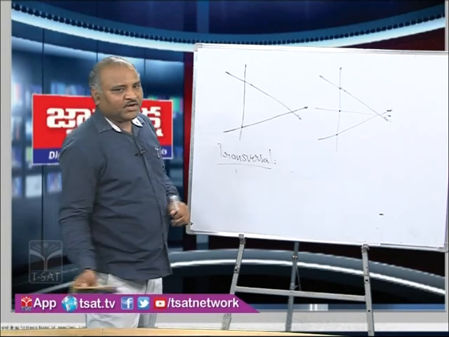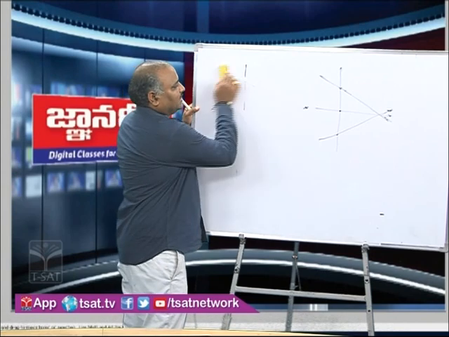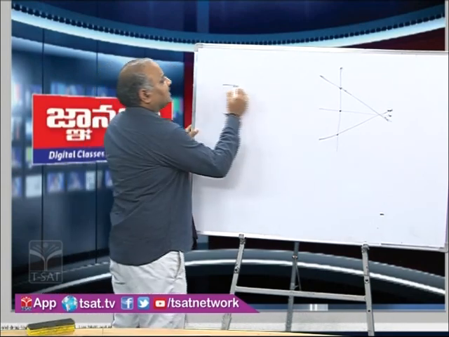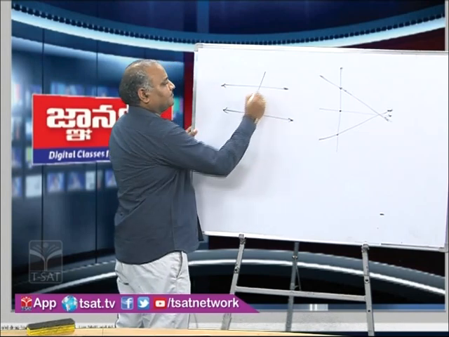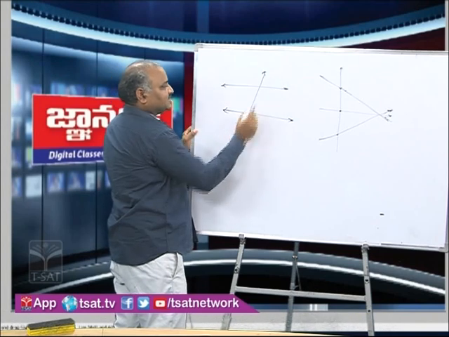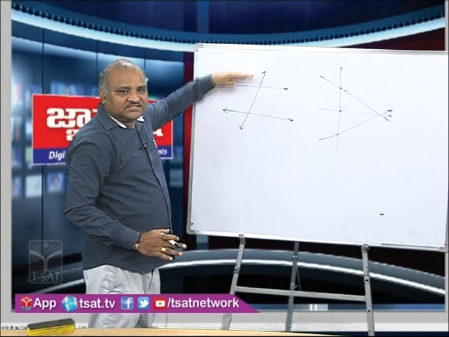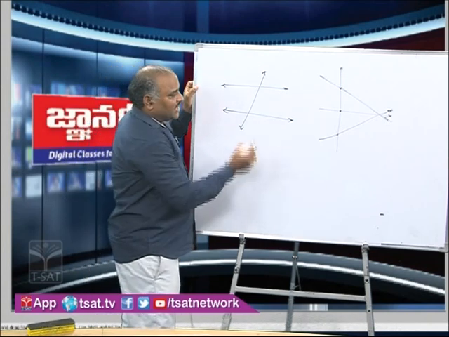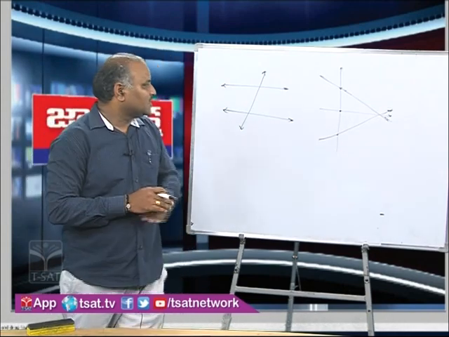Now, many people have a misconception that a transversal means it cuts only parallel lines. Many people think that it is a transversal only when a line cuts two parallel lines, but actually by the definition a transversal can cut even intersecting lines also, like this.